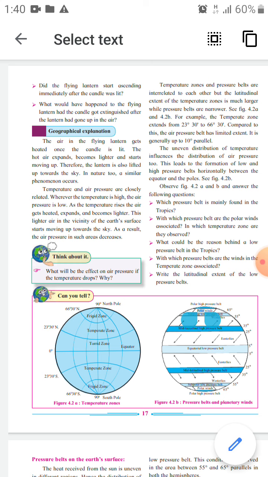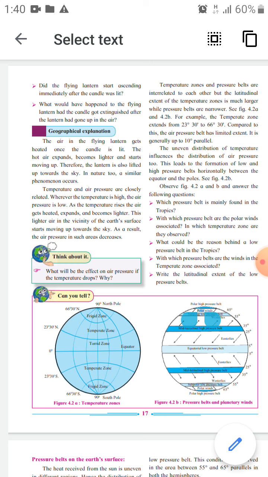For example, the temperature zone extends from 23 degrees 30 minutes to 66 degrees 30 minutes, and compared to this the air pressure belt has limited extent, and it is generally up to the 10 degree parallel.